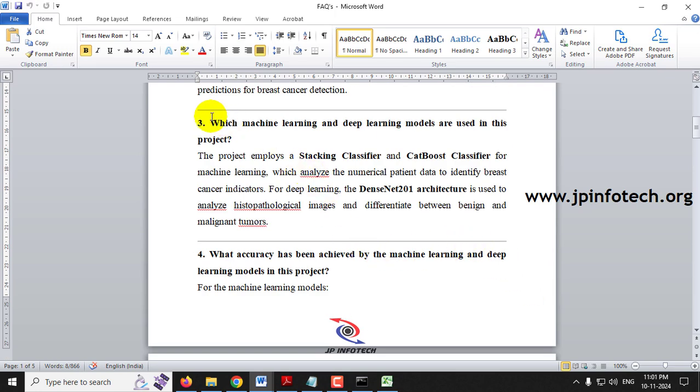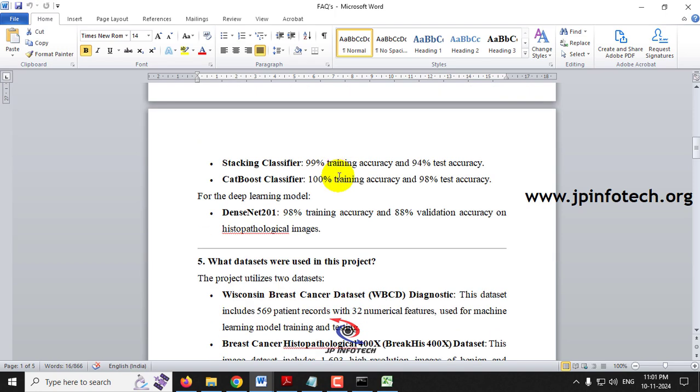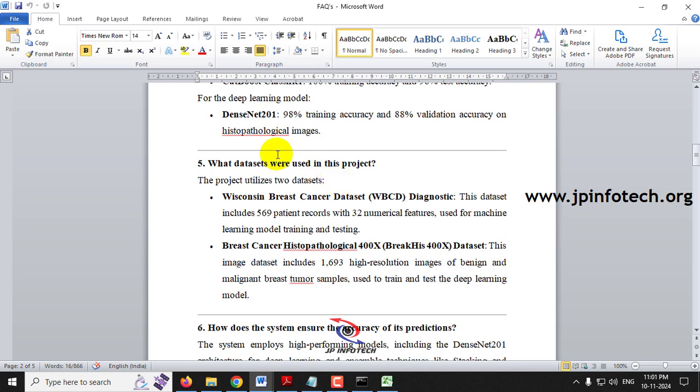Which machine learning and deep learning models are used in this project? We have used the stacking classifier and CatBoost for the machine learning, and for the deep learning we have used the DenseNet architecture. And what accuracy has been achieved for both? The stacking classifier has 99% training accuracy and 94% test accuracy, CatBoost has 100% training accuracy and 98% test accuracy, and DenseNet has 98% training accuracy and 88% validation accuracy for the histopathological images.